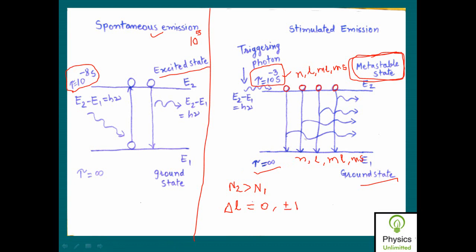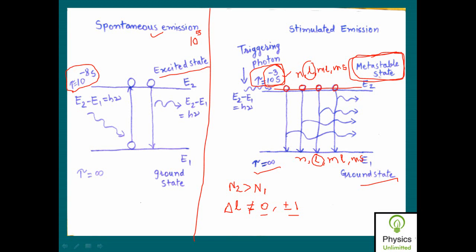But in this case, this condition is not satisfied. So these atoms are trapped in this energy level for some duration of time, 10 raised to power minus 3 seconds. That is why this state is called a metastable state.